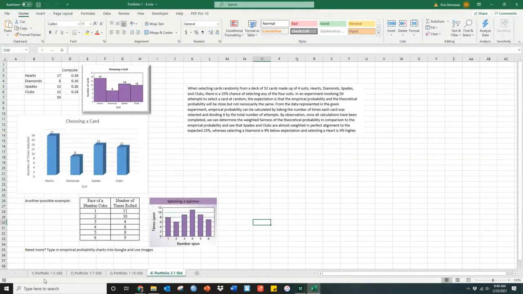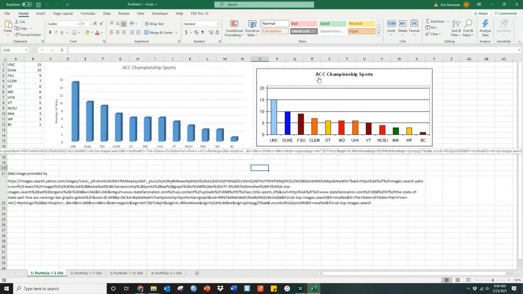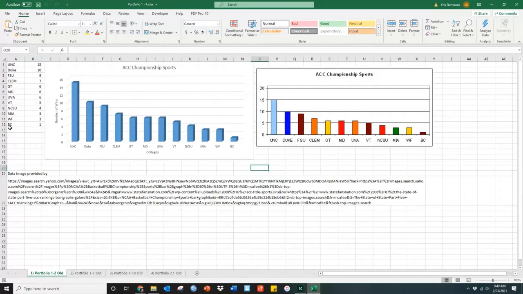Okay, here is my example. So I went with ACC Championship Sports. It looks like this is North Carolina, Duke, FSU, Clemson, Georgetown. So you guys continue to look at this information. This is the information I'm looking at. Based off this information, I've listed all of them here based off of what was indicated there. I went ahead and wrote down the numbers, all right? And you can see that this mimics what's here, but I made it more three-dimensional. And the data source that I got it from was here.